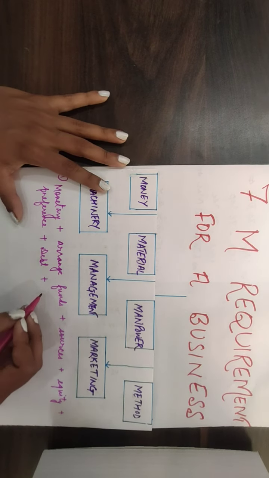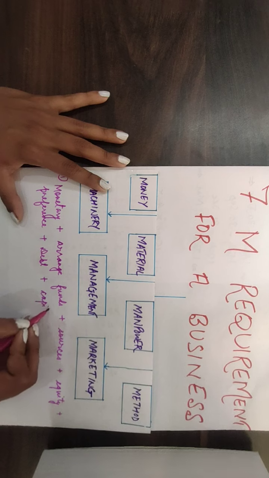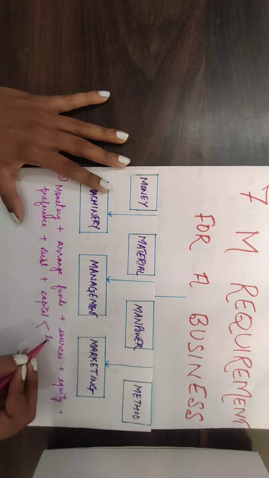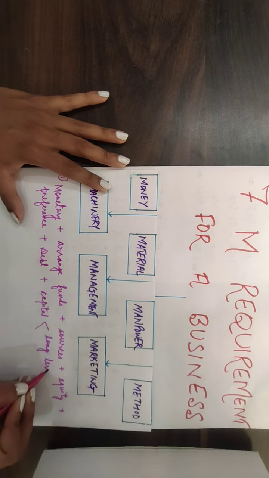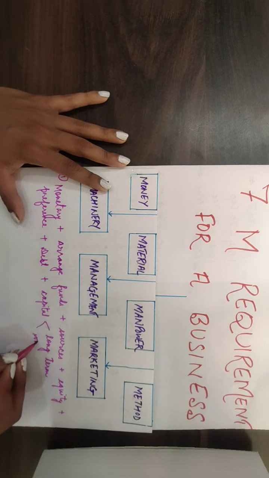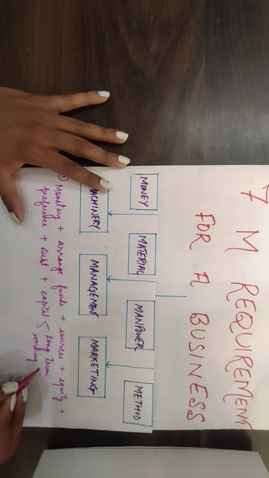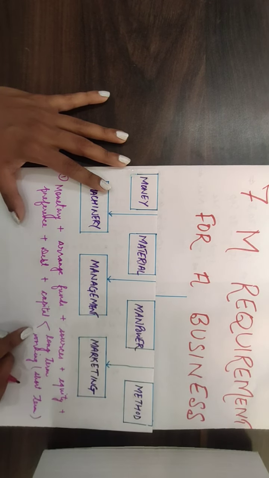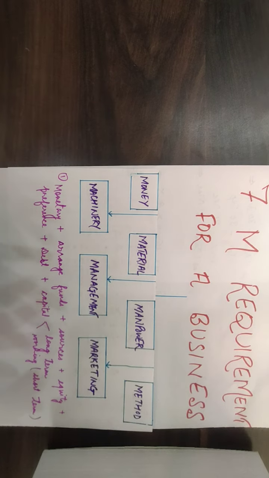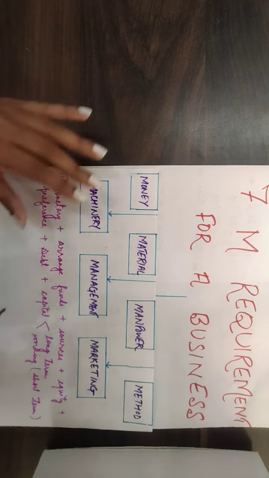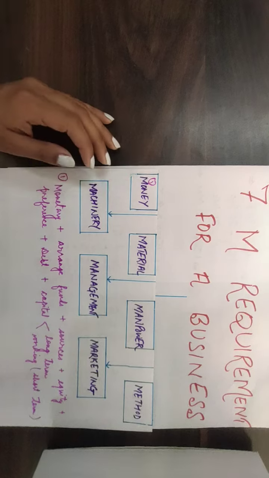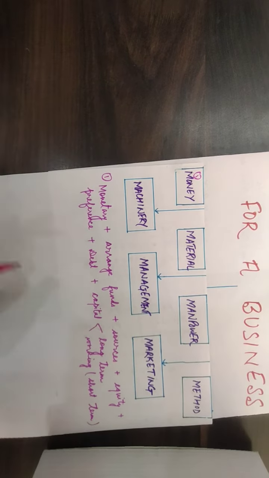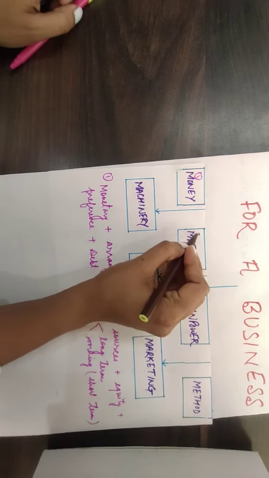Why? Because money is required as capital, and capital is again of two types: long term capital is required and working capital is also required. Now what is working capital? That is the short term money. So for both the requirements we need to have money. So your main requirement for the business, that is the first requirement, is money. Now coming to the second one, that is material.